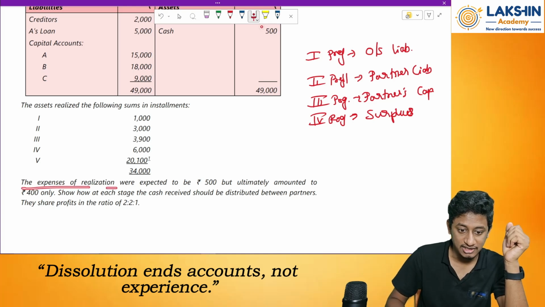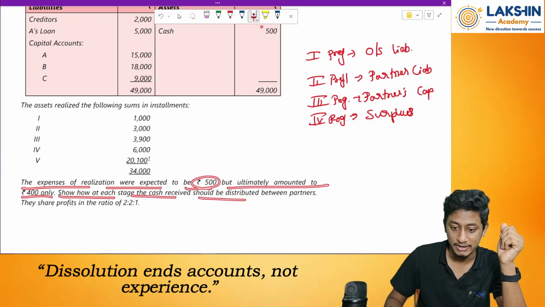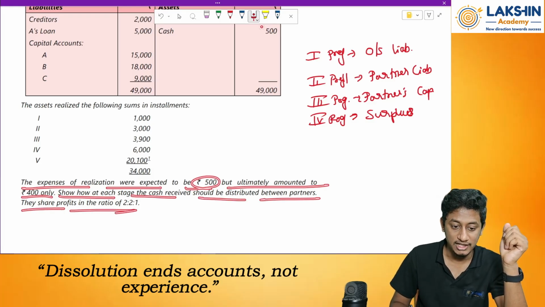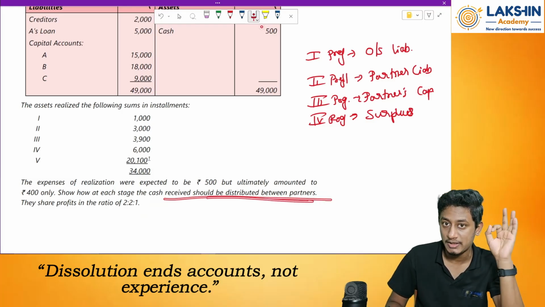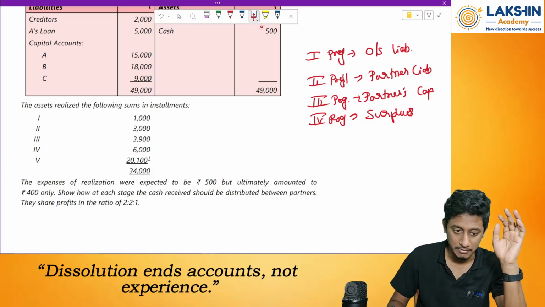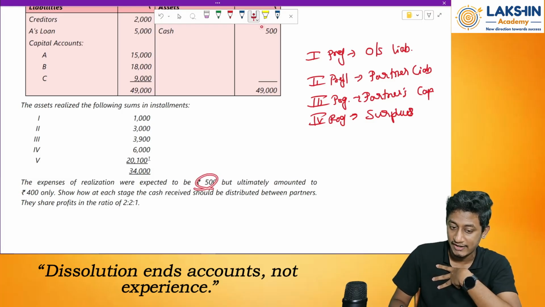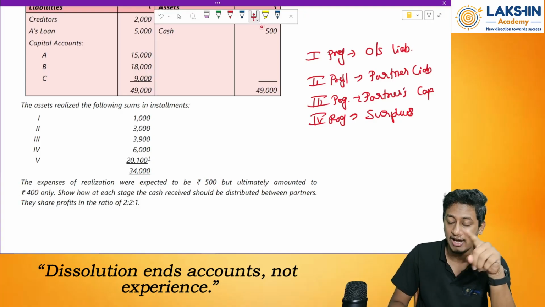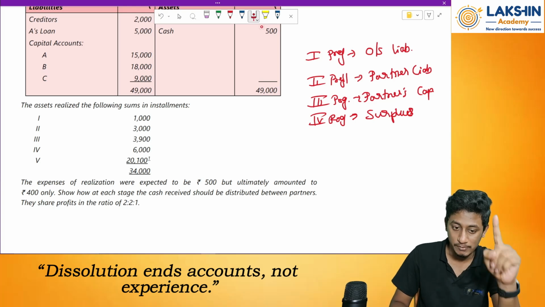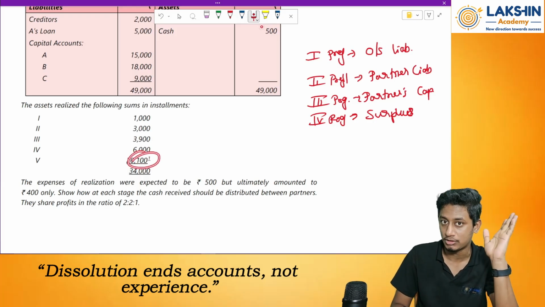Expenses of realization were expected to be 500 rupees, but ultimately amounted to 400 rupees. Show how each stage of cash received should be distributed between the partners. They share profits in the ratio of 2:1. Whenever they say, show how it is distributed between the partners, you need to apply this method. Remember. Here there is a saving of 100 rupees. We had thought that we might need 500 rupees, but we paid only 400 rupees. So 500 minus 400, that is 100 rupees saving. The 100 rupees saving has been taken over here. That is what is given in note number 1 in the textbook. Clear? Okay.